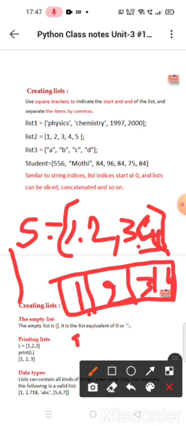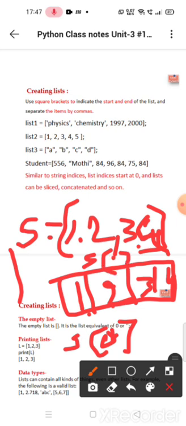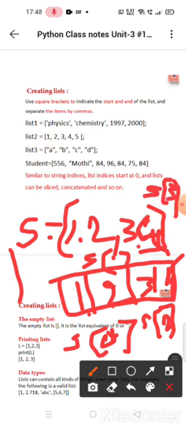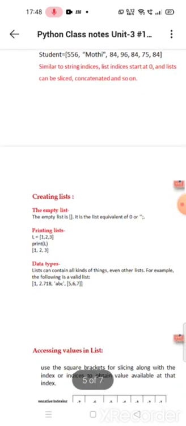This is S of 0. Like in a string, this is S of 1. This is S of 2. And this is S of 3. I hope you understand.